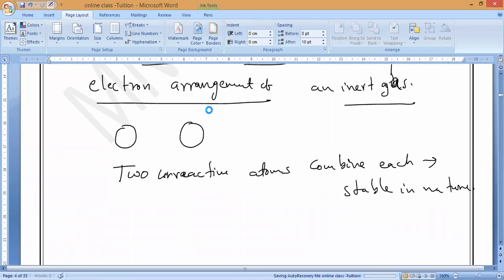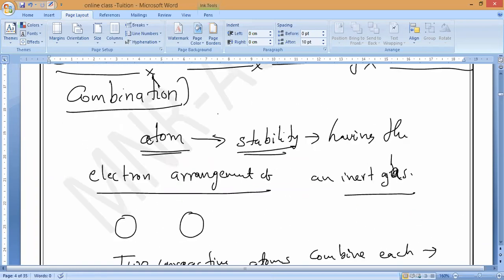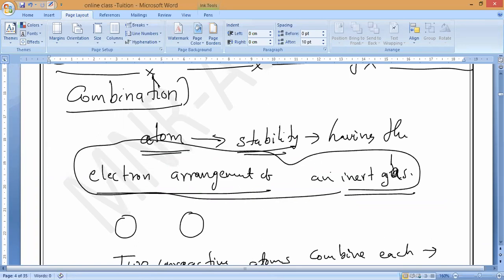Atoms form chemical bonds to achieve stability by acquiring which electronic configuration, guys? Acquiring the electron arrangement of inert gases. So while they are combining with each other to get the electronic configuration of an inert gas, they form the chemical bond between them by donating or receiving electrons. This is what we call the reason for chemical bonding.